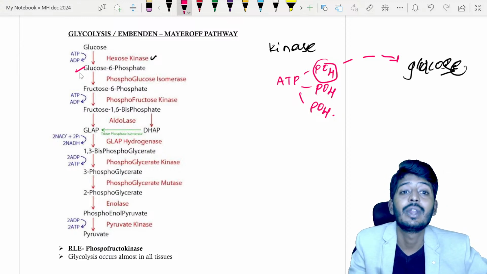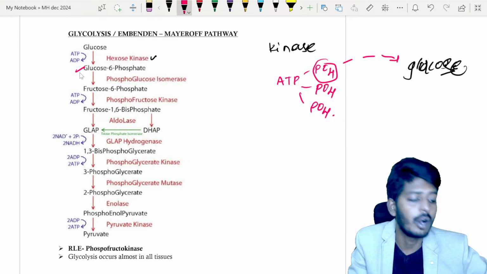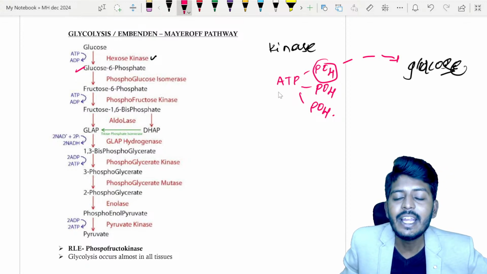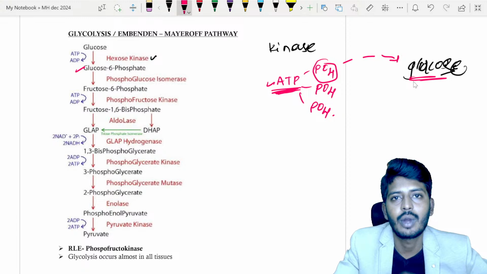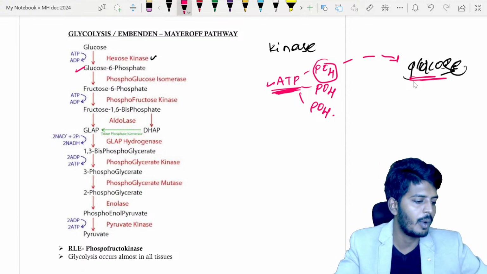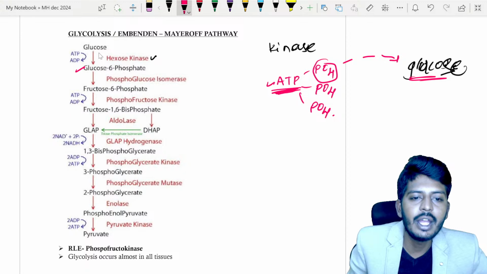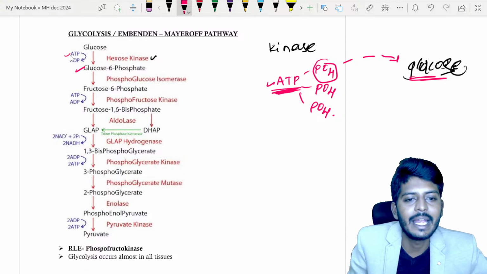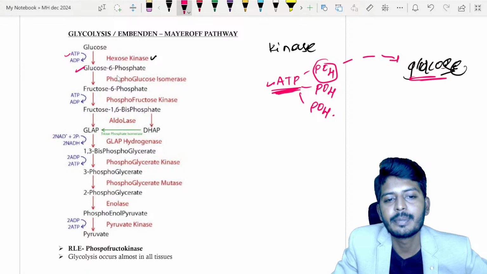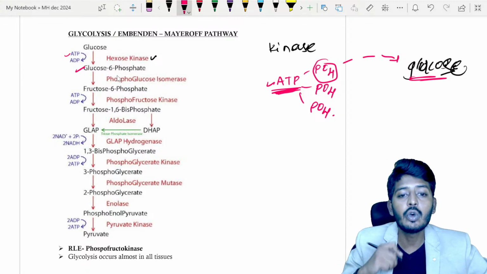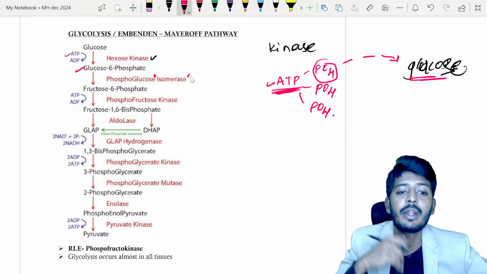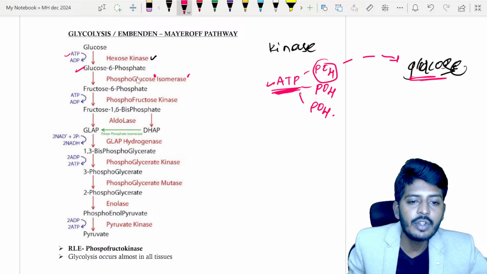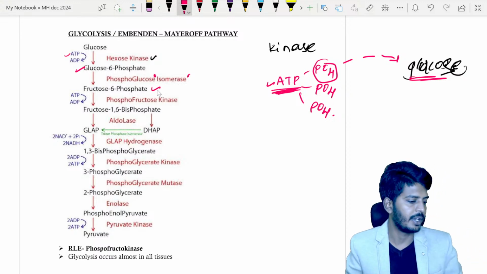Sir, you are giving one phosphate only? Yes, it is located on the 6th carbon. That is why I called it glucose 6-phosphate. So anytime a phosphate group is transferred from one substance to another, we call it a kinase. Kinases transfer the phosphate from one molecule to another. So here glucose takes the phosphate from the ATP and gets converted into glucose 6-phosphate. This glucose 6-phosphate undergoes the isomerase enzyme effect. The isomer of glucose is what? Fructose. So glucose 6-phosphate becomes fructose 6-phosphate.